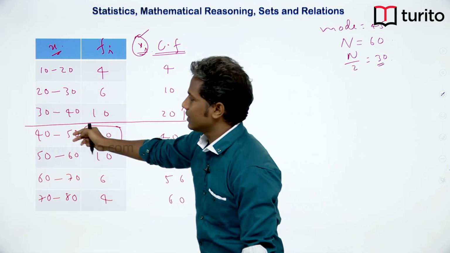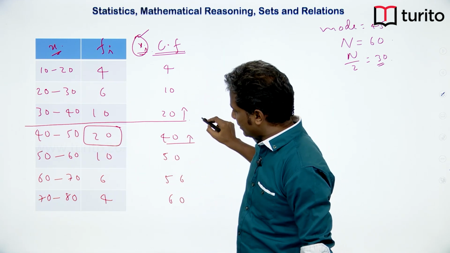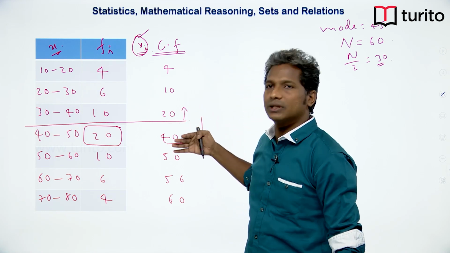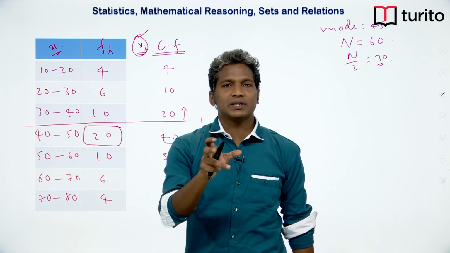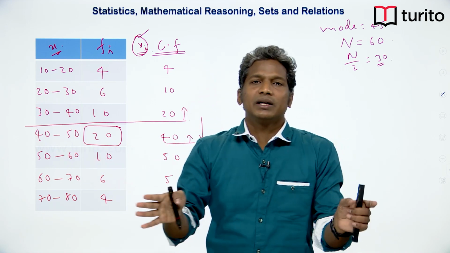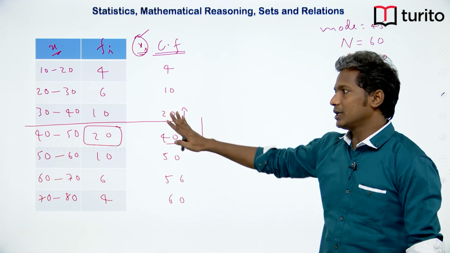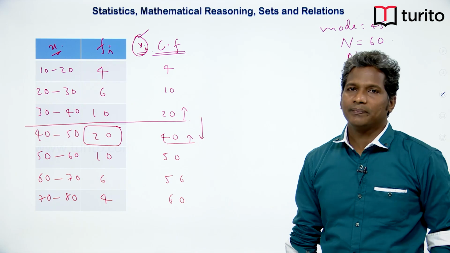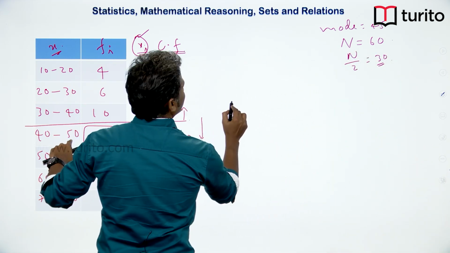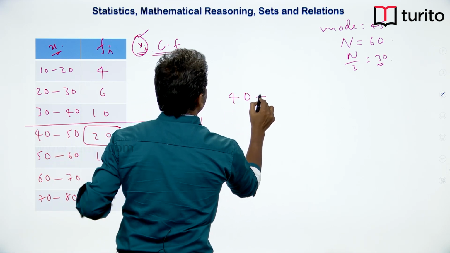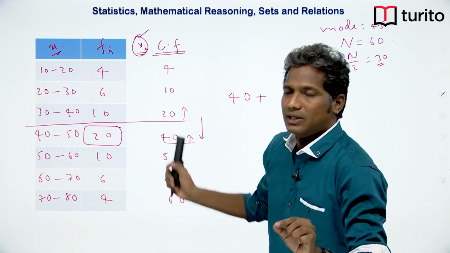So that is the idea that we are deriving here, because when we are going from this step to this step, we have just crossed 30. So that means somewhere between 40 and 50 the median must be there, one reading where it is dividing the population into two halves. We have to identify that reading, but we have understood that it is somewhere between 40 and 50. So how do we scale it? So here is the idea. We know that it is somewhere between 40 and 50. See, here I am not using a formula, I am using common sense. You can use this and solve the problems.